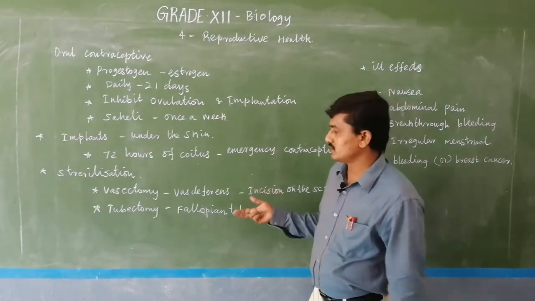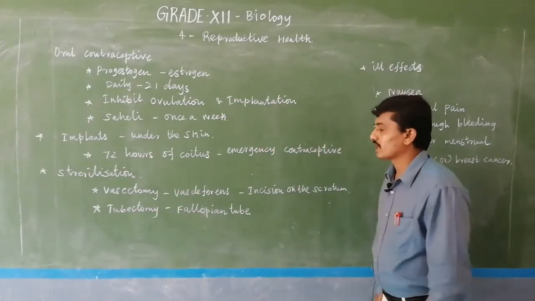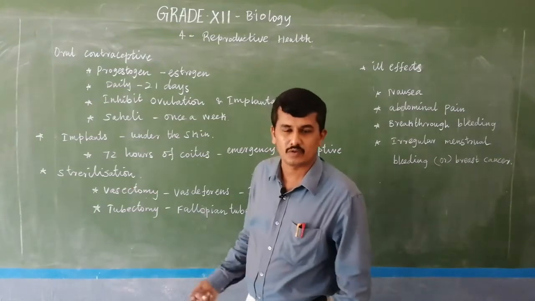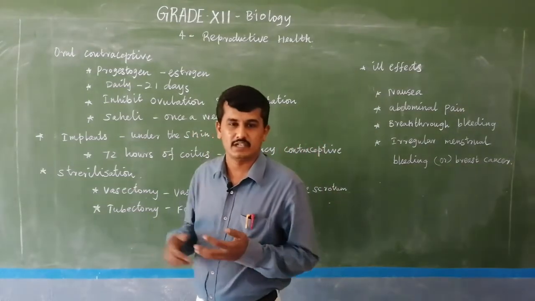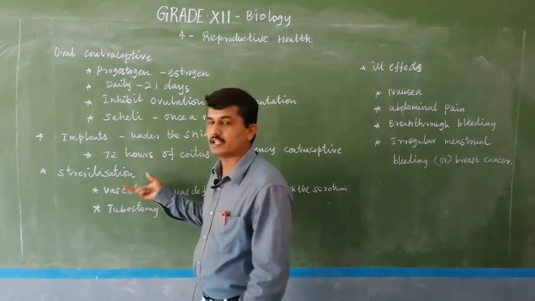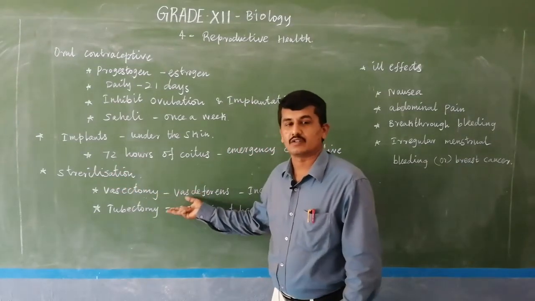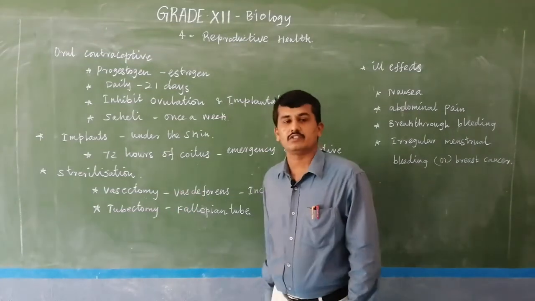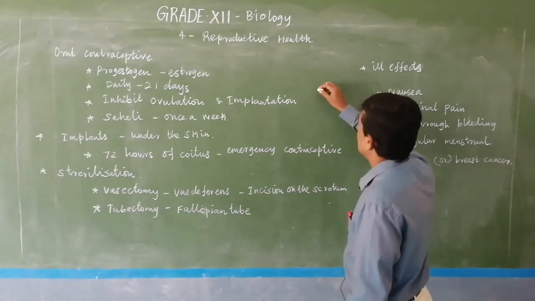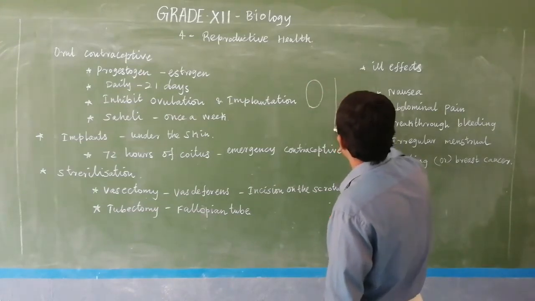Okay. Sterilization in the male is called vasectomy, and in the female it is called tubectomy. Generally, sterilization is known as family planning. In vernacular language we call it the family planning operation. Family planning is medically nothing but sterilization. One method is vasectomy and another method is tubectomy. Vasectomy is nothing but cutting the male vas deferens. Normally we learnt the female and male reproductive structures in previous classes.